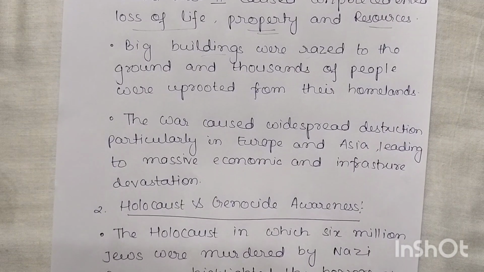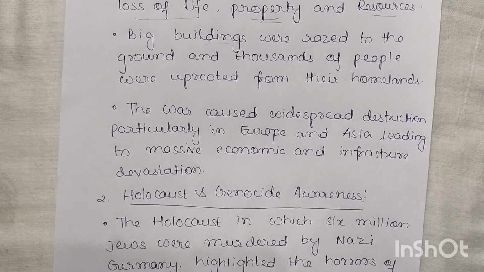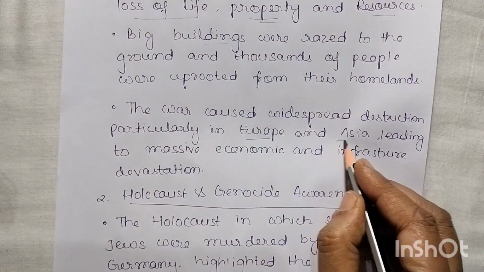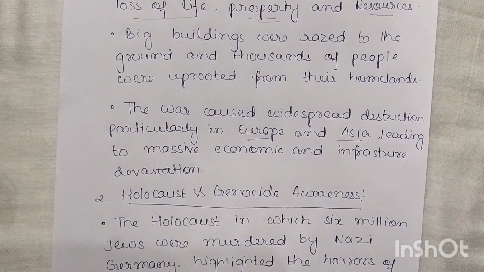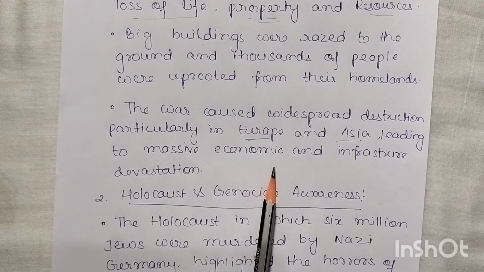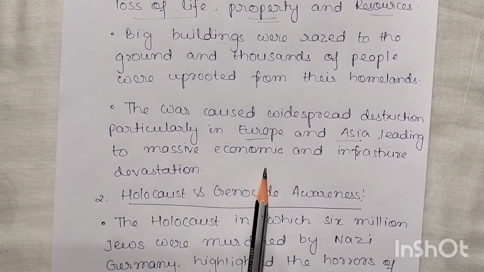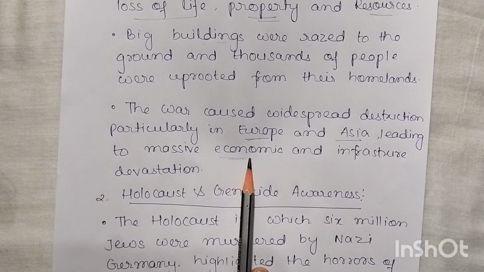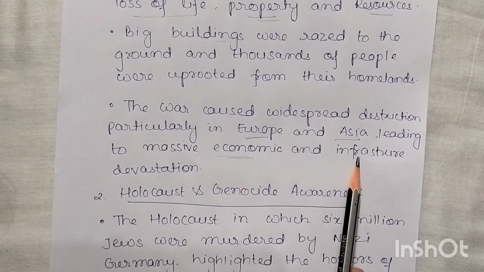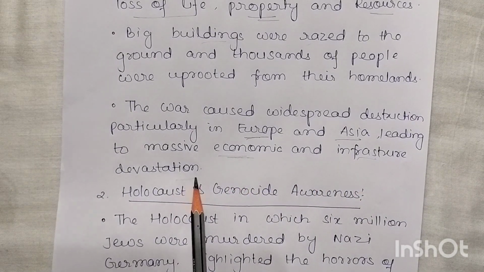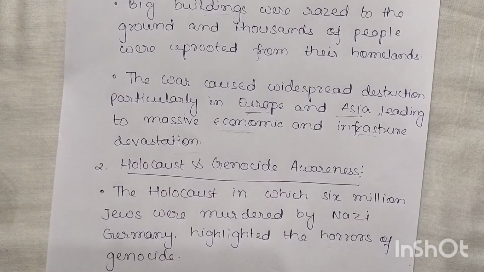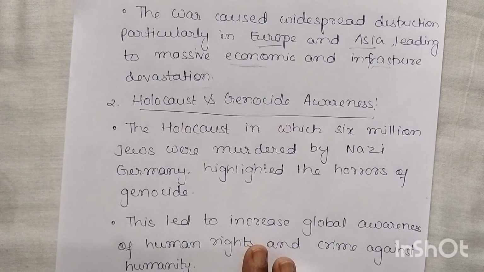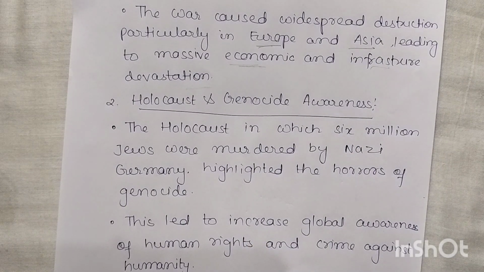The war caused widespread destruction, particularly in Europe and Asia, leading to massive economic and infrastructure devastation. Financially, a lot of money has been wasted, and infrastructure was also devastated. The buildings, the monuments, all the things have been destroyed. So this is the first consequence, the human and economic loss of the Second World War.